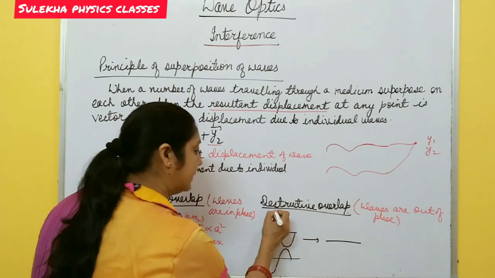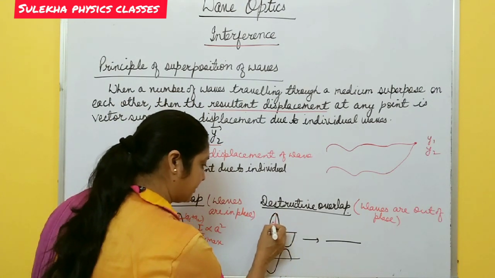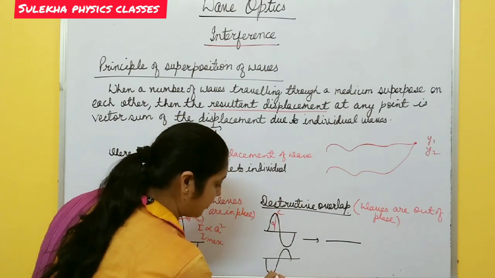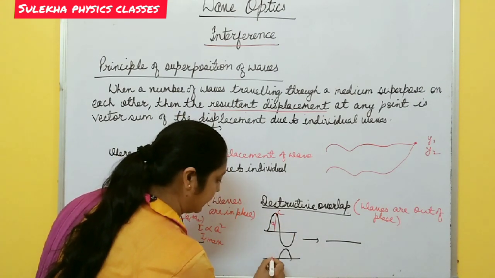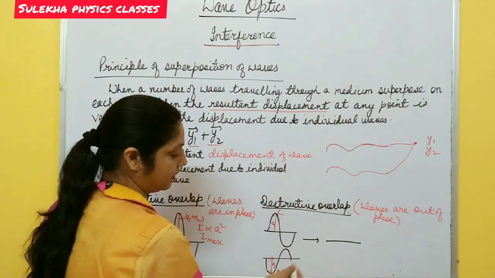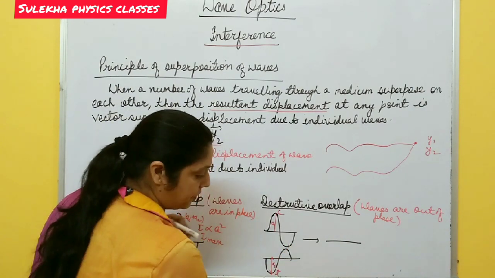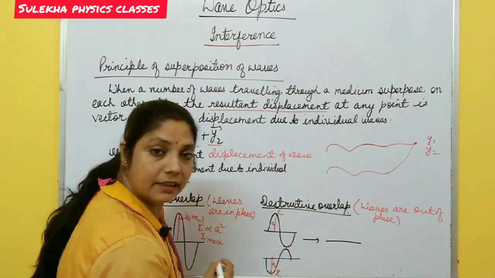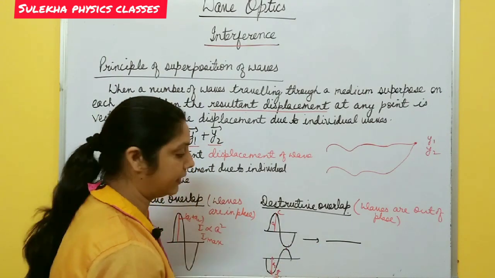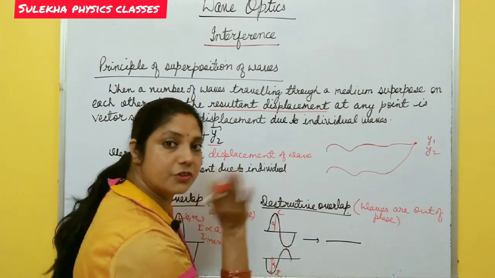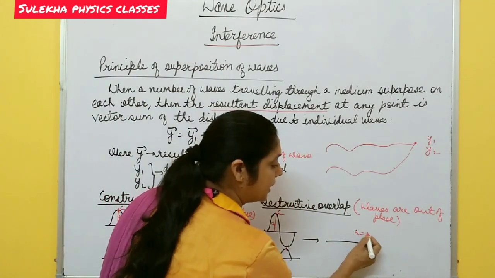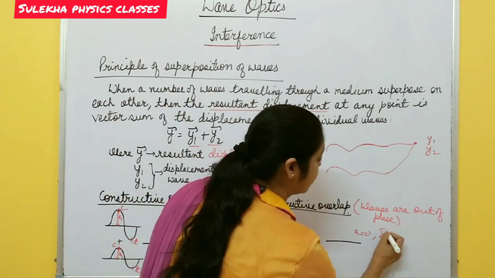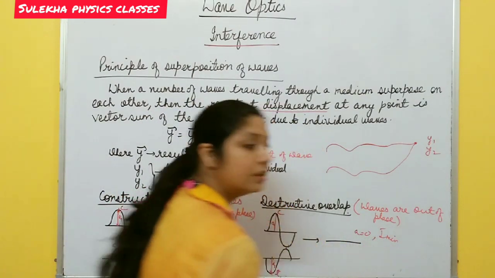It means when the crest of the first wave superposes with the trough of the other wave, and the trough of one wave superposes with the crest of the second wave, then the resultant displacement gets subtracted. Resultant displacement becomes 0, and so the amplitude also becomes 0. The resultant wave has 0 amplitude and intensity in this case also becomes minimum or 0.